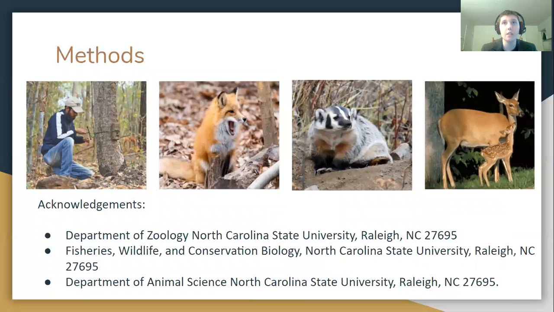After this, we used the detection rate as a measure of relative abundance of all mammals by dividing the total number of detections for each dietary classification by the number of days the camera traps were active. All this would not be possible without the help of the zoology, fisheries and wildlife, conservation biology, and animal science departments of North Carolina State University in Raleigh.